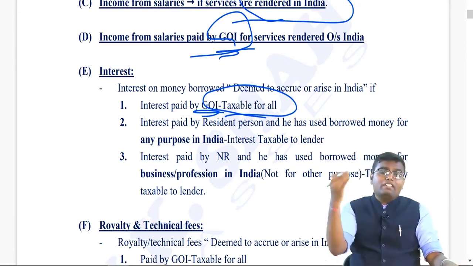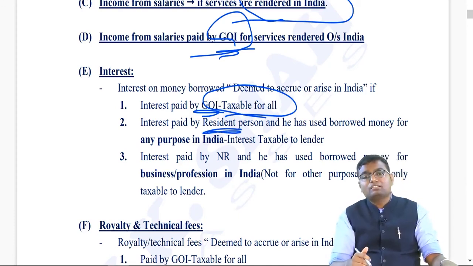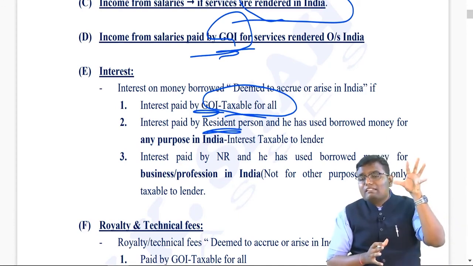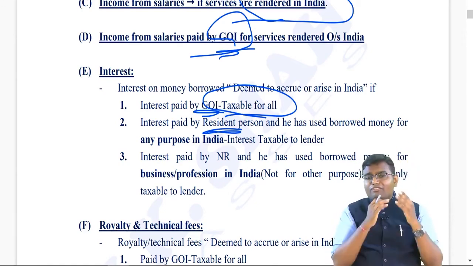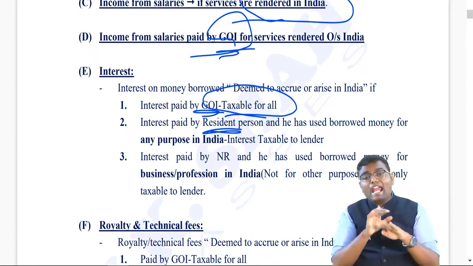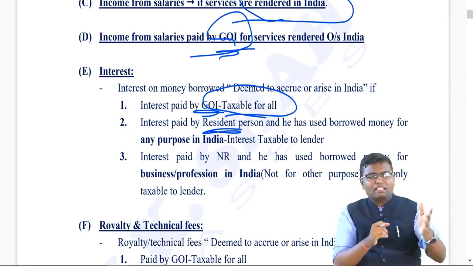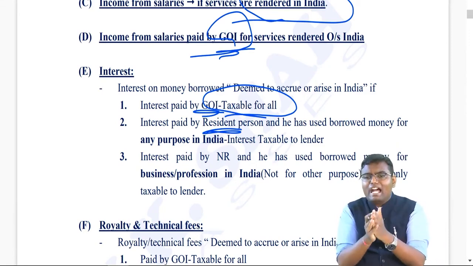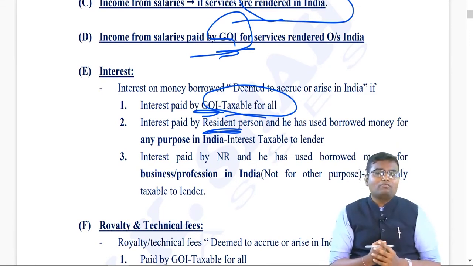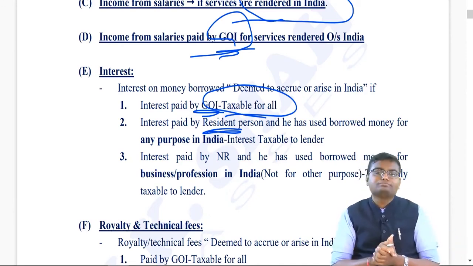If you have given the money to any other resident person, the borrower is a resident person, then you see where this resident borrower is using your money. If he is using your borrowed money for any purpose in India, to start the business, to start the profession, to purchase the share, to purchase the property, but ultimately your money is used in India, so whatever interest that borrower will pay you, that interest will be taxable to the lender in India.